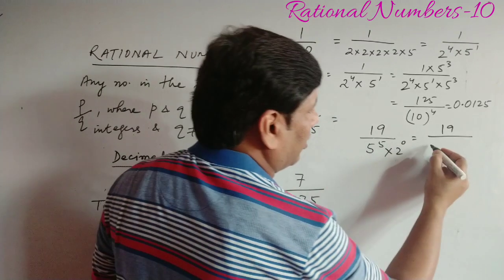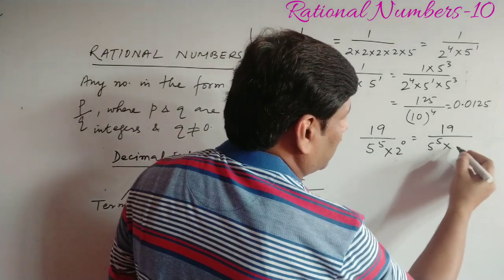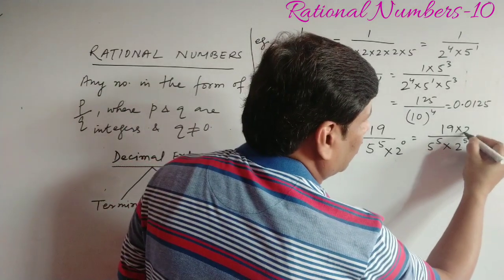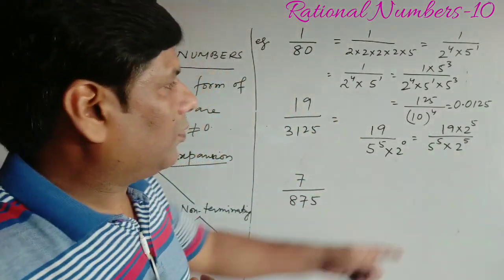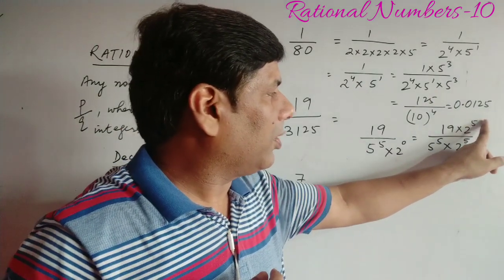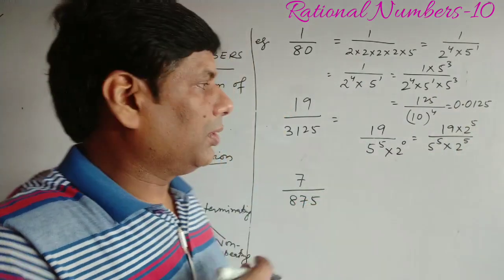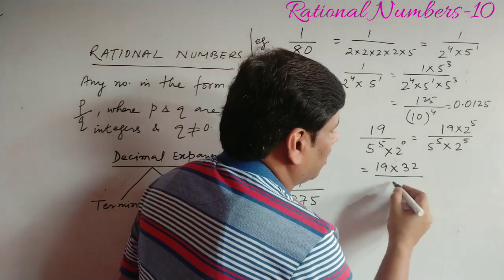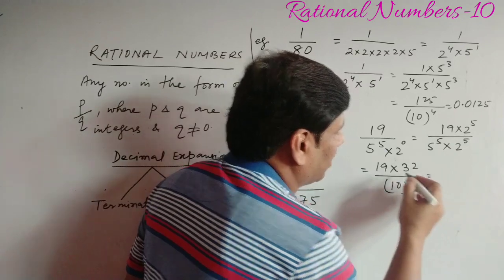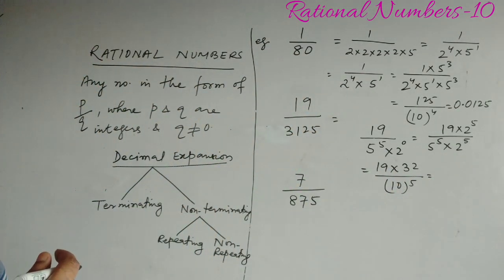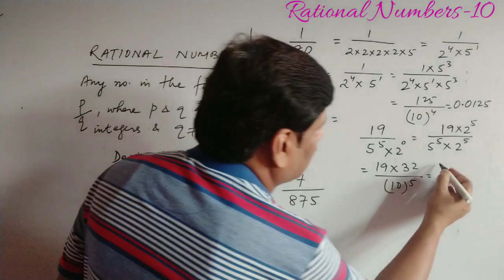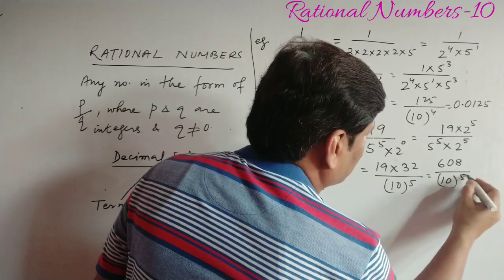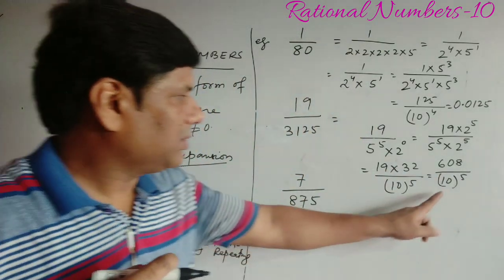Since it is 5 to the power 5, there must be 2 to the power 5 also. So write here 2 to the 5. Why have we written this? We have multiplied 2 to the power 5 in numerator and denominator both. Then we can write 19 into 32 by 10 to the power 5. So 19 into 32 by 10 to the power 5, that is 608 by 10 to the power 5.